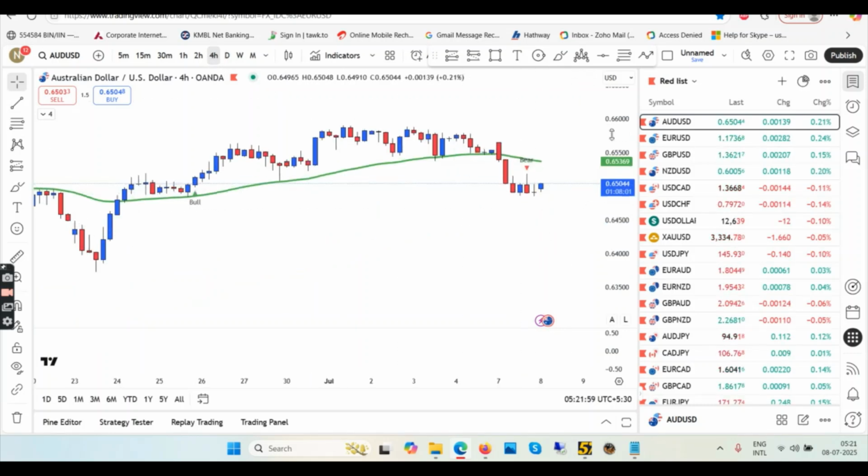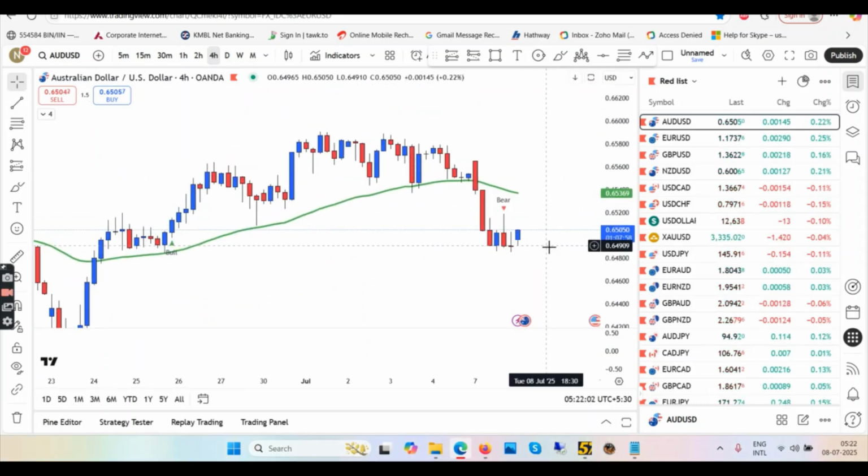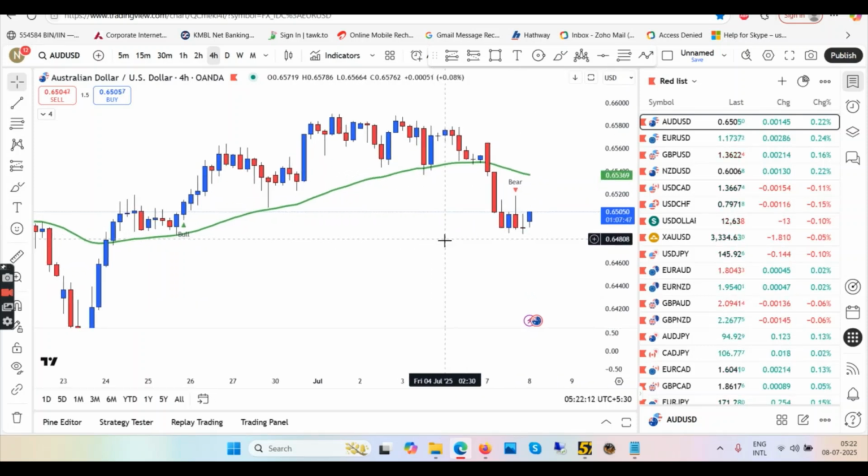So what should be our entry? Let's go to 4 hour for that. In 4 hour, we are below the EMA already. Quite simple here. This will touch the EMA in 4 hour. Rejection will come, and then we might go down. I'll give you two options. More likely, we are looking for shorts in AUDUSD for the next 12 hours or maybe 24 hours. The price will reach until this EMA, rejection will come, and then on the next red candle, that's when you enter short.